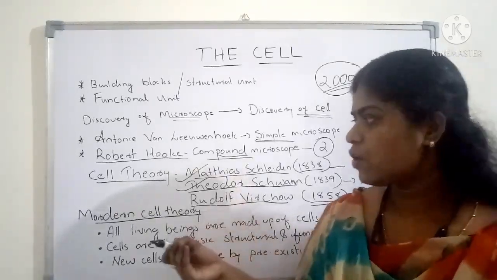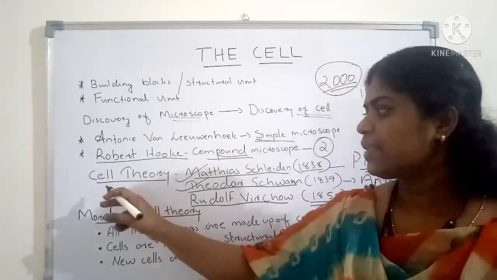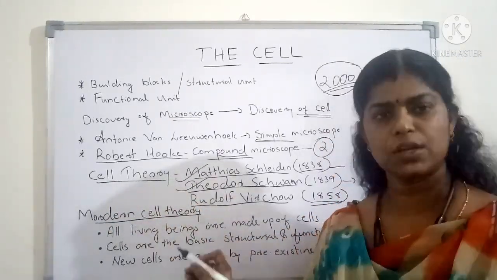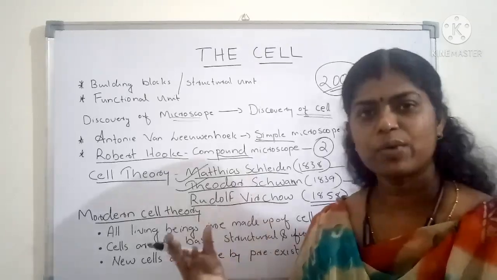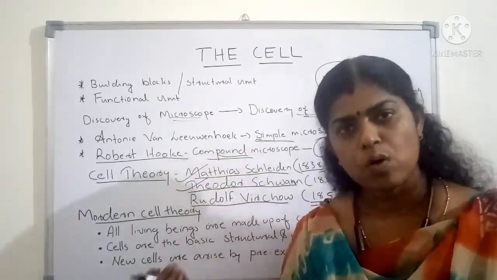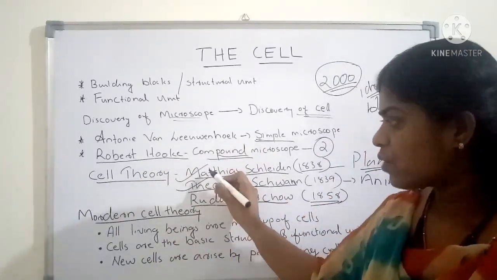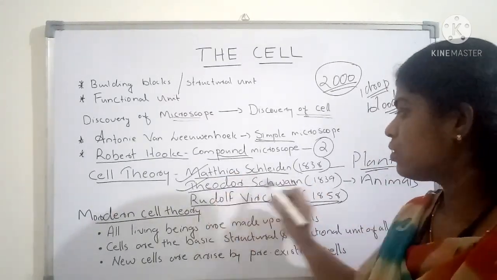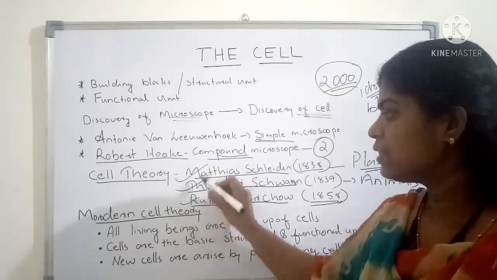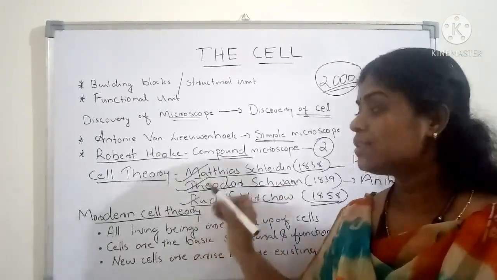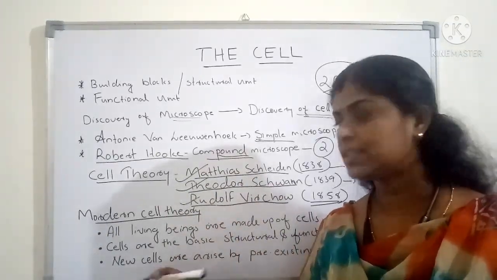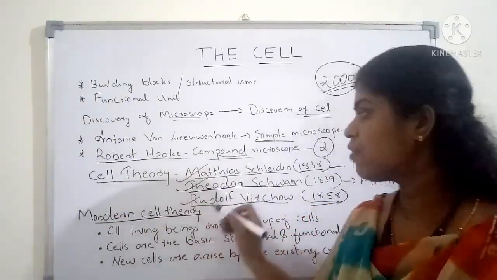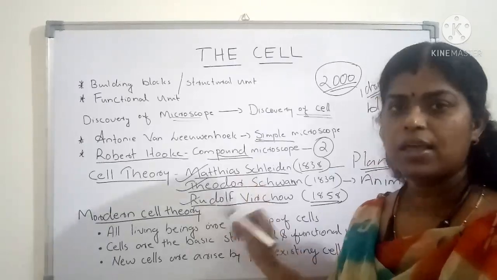So as I have told you before, if the question is like that, write the cell theory, what are the things that you have to write? These 3 points that you have to write. And if the question is who proposed cell theory, we have to write the names of these 3 scientists: Matthias Schleiden, Theodor Schwann and Rudolf Virchow. Because the modern cell theory is known as the cell theory now, you have to mention these 3 names.